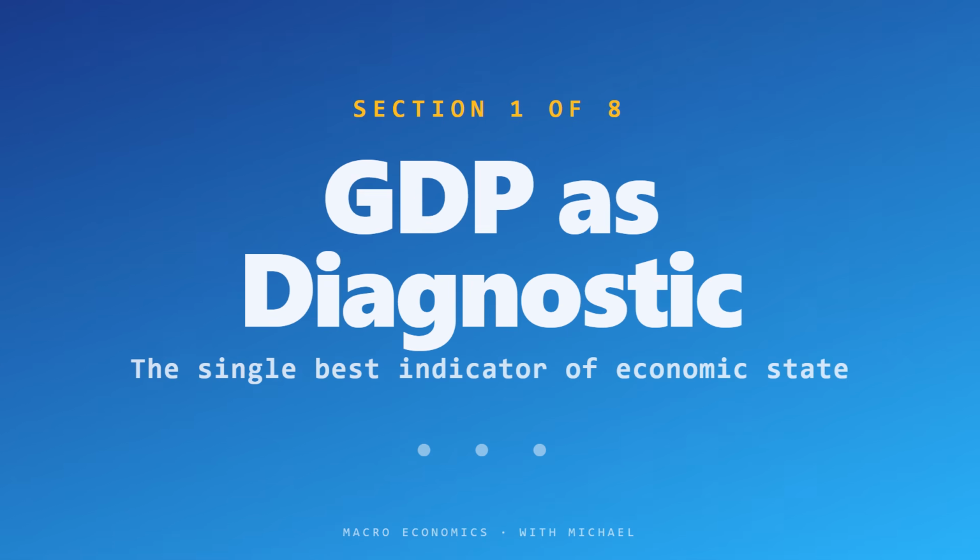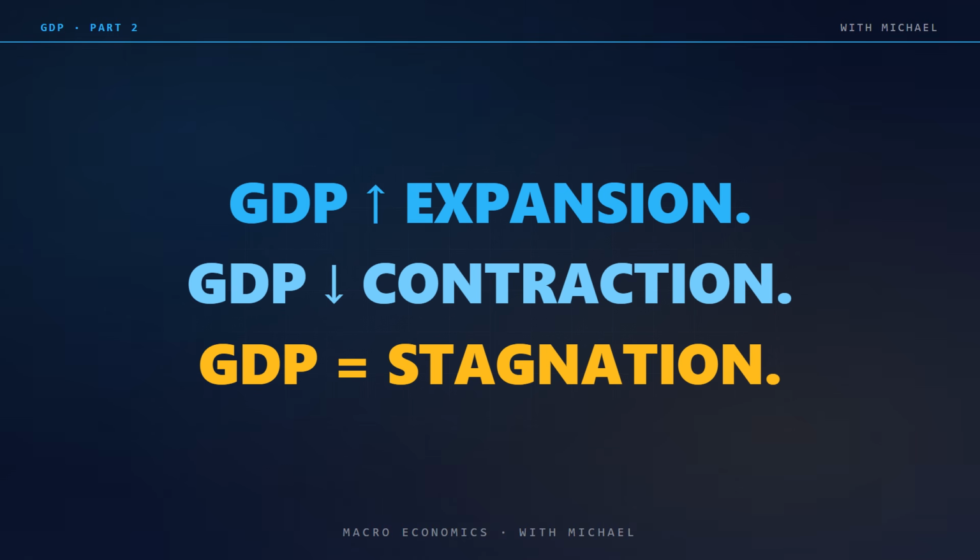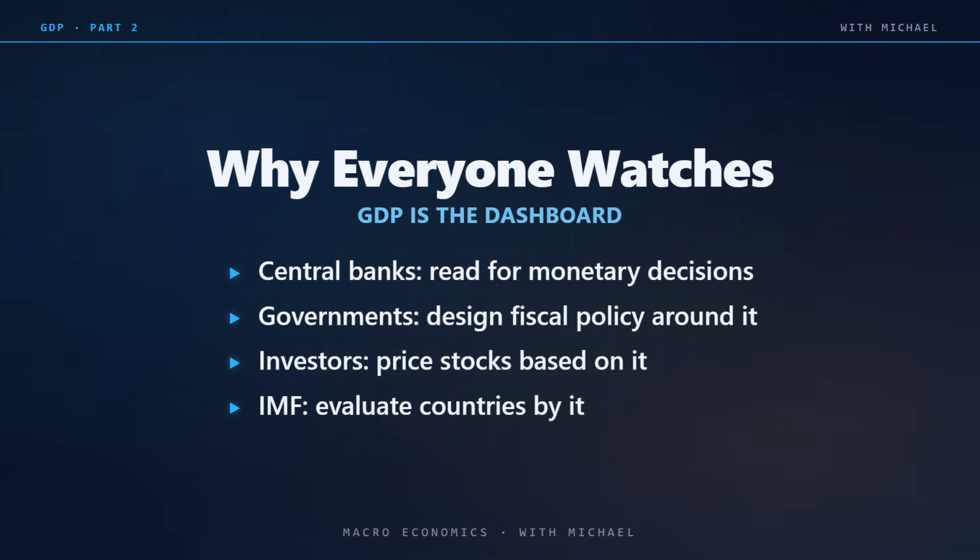If GDP rises this period compared to last period, the economy is expanding. More goods and services are being produced. Firms are hiring. Households are earning. Investment is happening. If GDP falls, the economy is contracting. Output is shrinking. Firms are laying off. Households are losing income. Investment freezes. If GDP holds steady, the economy is in pause, neither growing nor shrinking. These three states, expansion, contraction, and stagnation, are the basic states of any market economy. GDP is the dashboard that tells you which state you are in.